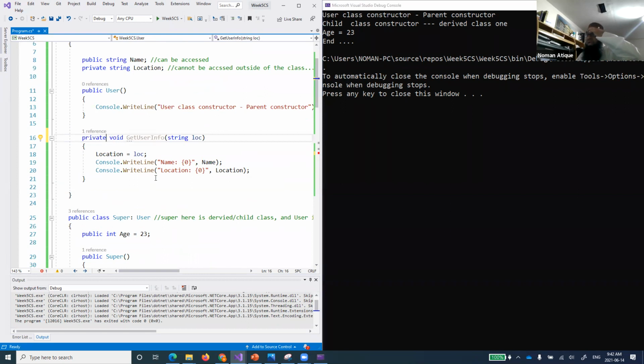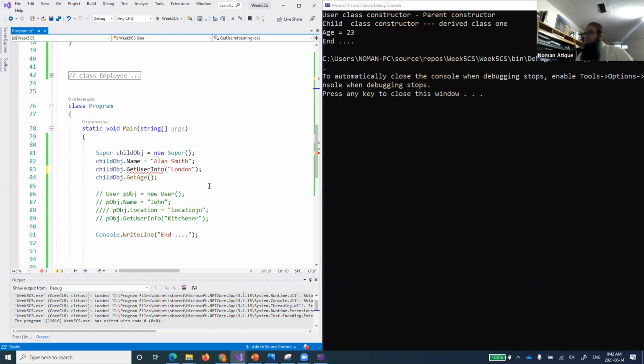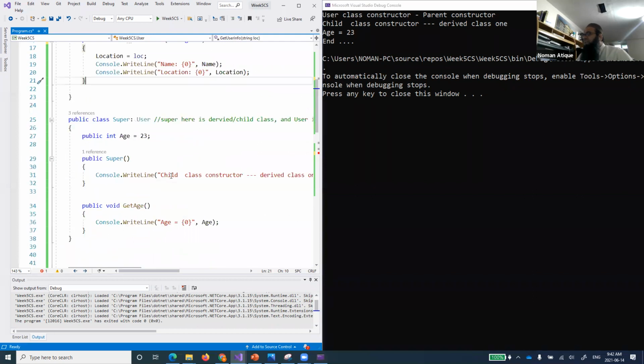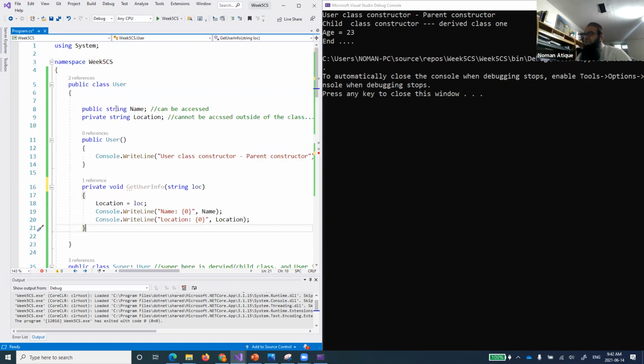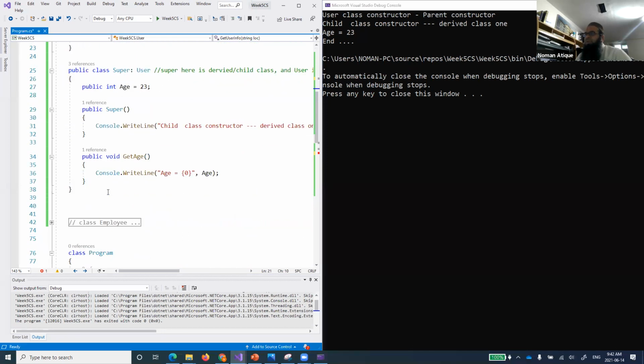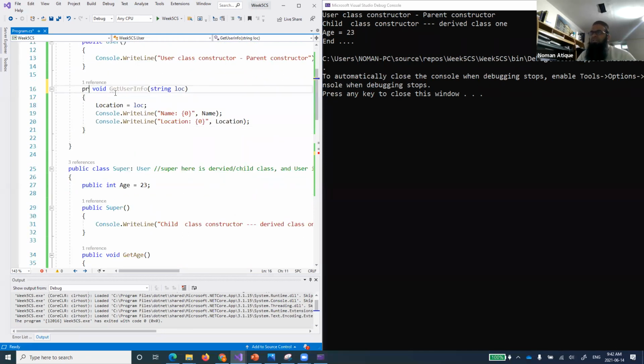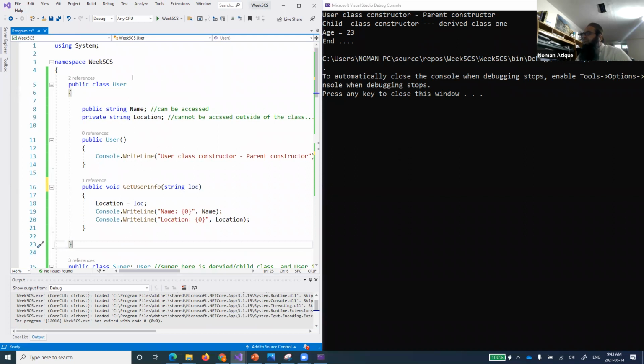Okay, so just out of curiosity, if I do this private void get user info, right? So what happened? Of course, if you have defined this function as private, you won't be able to access that function even. So anything that has been defined as private will not be accessible. And by the way, just keep in mind, or maybe sometimes if you can understand the concept right now, I'll make it more understandable to you, that usually our functions are of public access modification. Why? Because we open the functions for the public and we hide some of the variables inside that one, so that no one can accidentally change those. This is usually also called data hiding. You understand the concept?